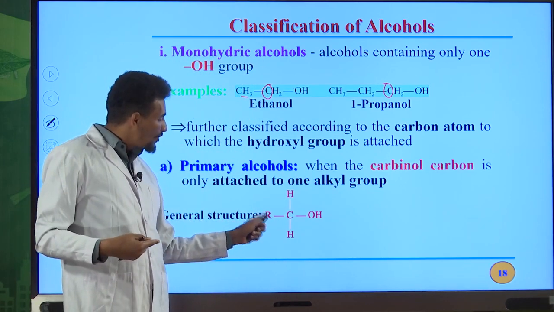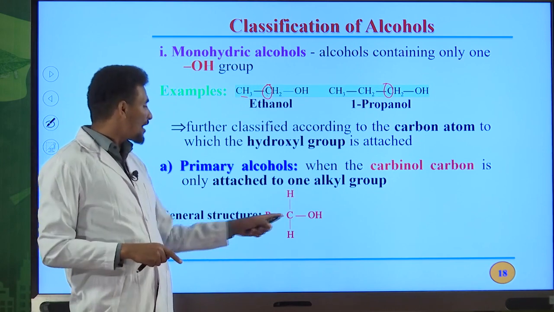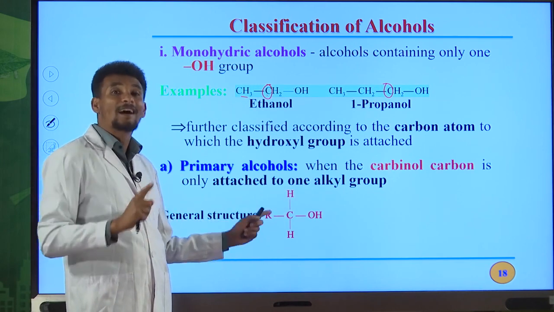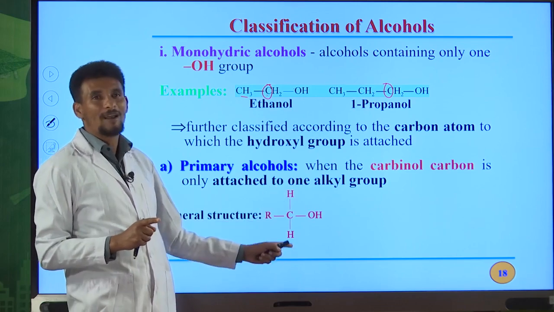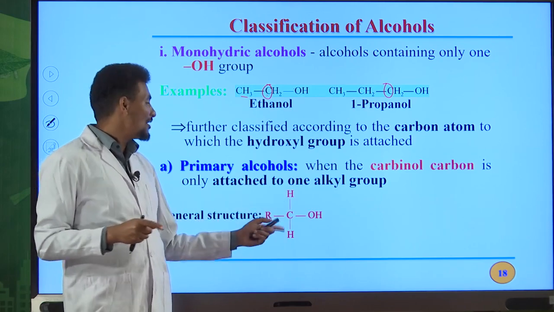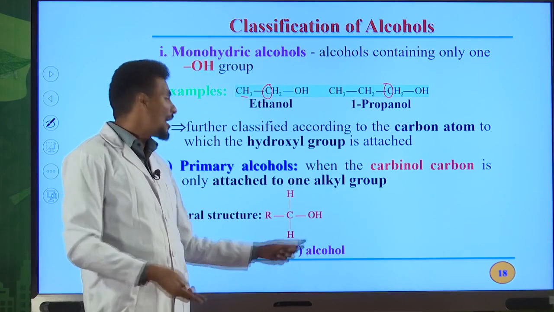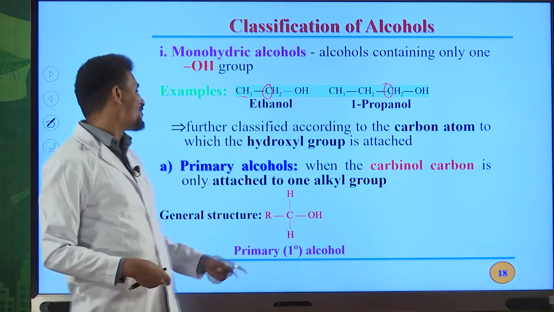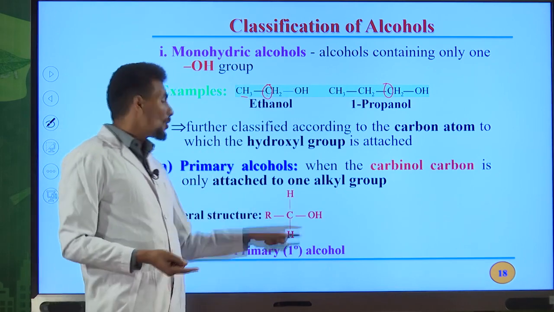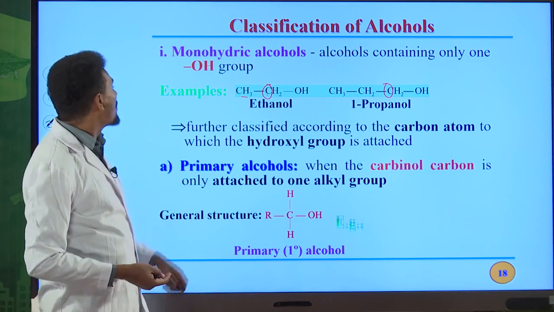This carbon is only bonded with one alkyl group. Therefore, this carbon is a primary carbon. It has 2 hydrogen atoms, okay? All the time remember this one. So, this is the general structure for primary alcohol. The carbon is a primary carbon and the OH is directly bonded to that carbon. Because of that reason, we classify this type of monohydric alcohol.